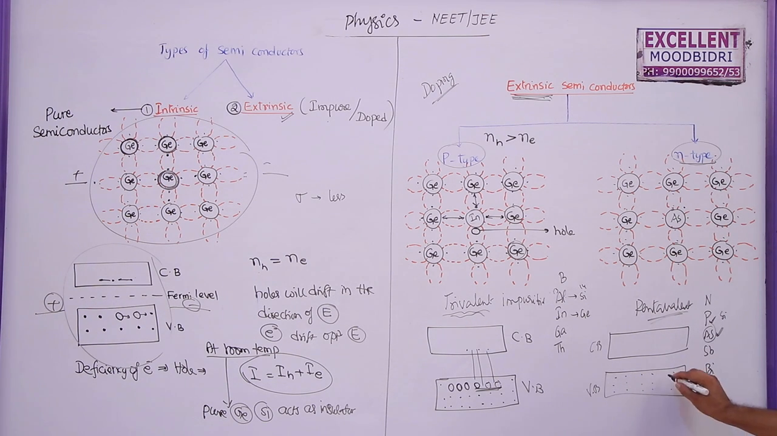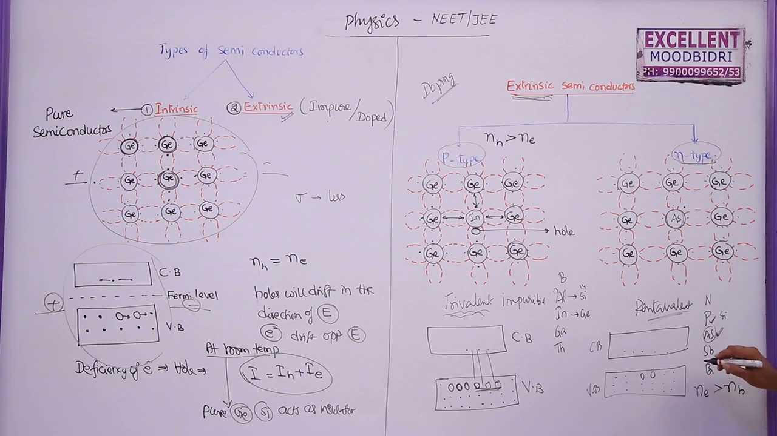Whenever its temperature increases, what happens? Some of the electrons jump to the conduction band. So here holes will be formed. 2 holes are formed because of the 2 electrons that jumped from the valence band to the conduction band. But as it is doped with this arsenic, some more electrons are formed here, but holes will not be formed. So in this case, the number of electrons is greater than the number of holes formed here.